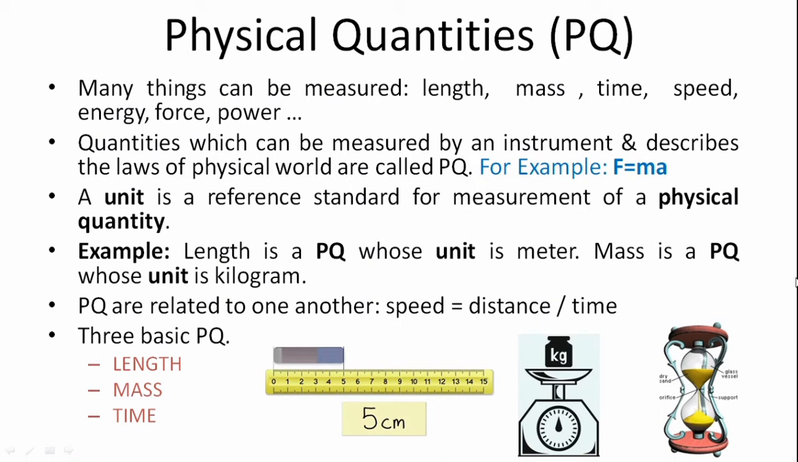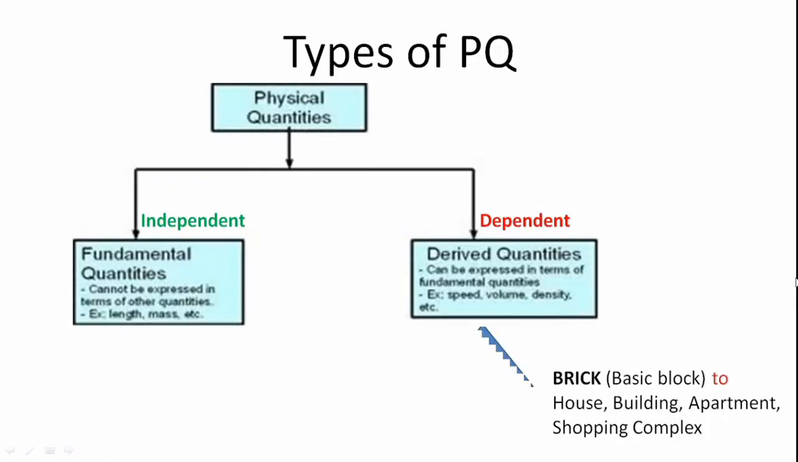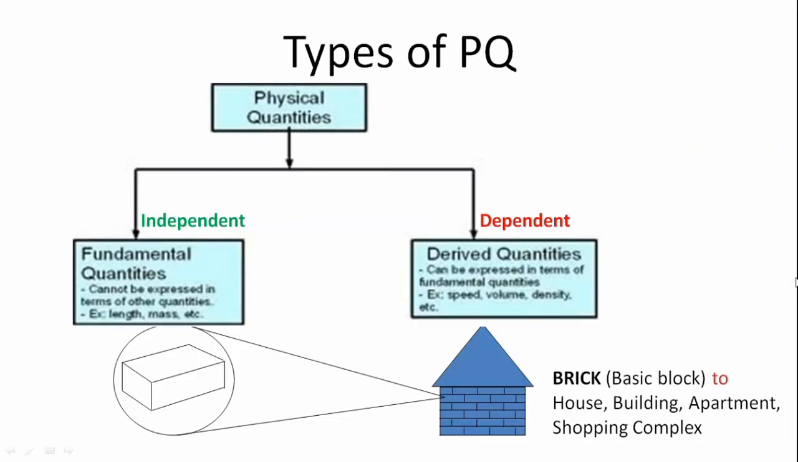Now, so we have got three basic physical quantities. They are length, mass, and time. These are all very popular, and these are the three basic physical quantities which we should know. Now, let us see what the different types of physical quantities are.